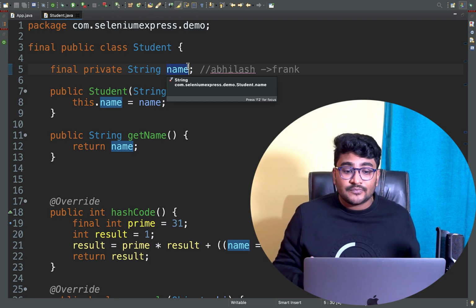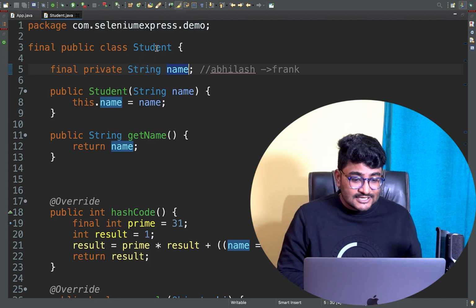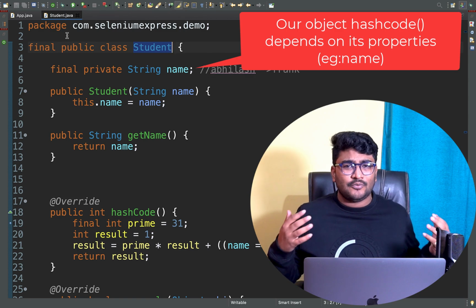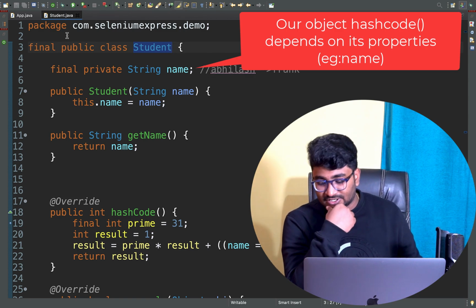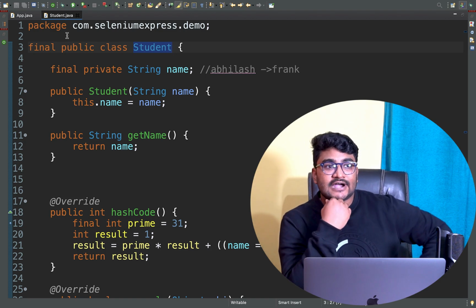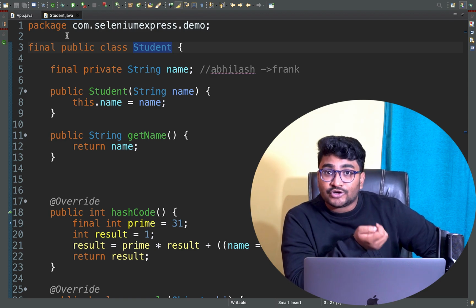If it is not immutable, then obviously the HashMap value can be changed. This Student object can be tampered with by using the setter method, and I have told you how that worked. Your interviewer might counter you: okay, can you tell me a few other advantages of making a HashMap key immutable?